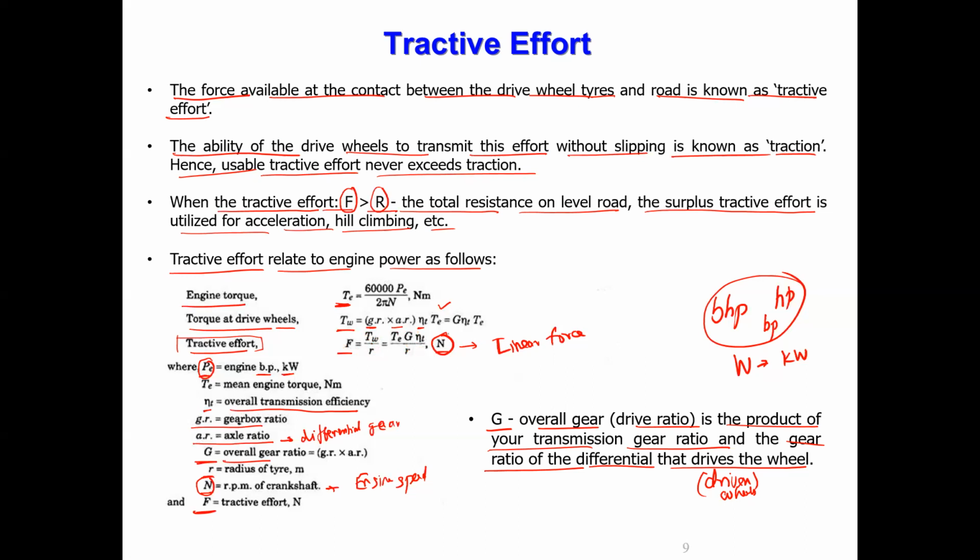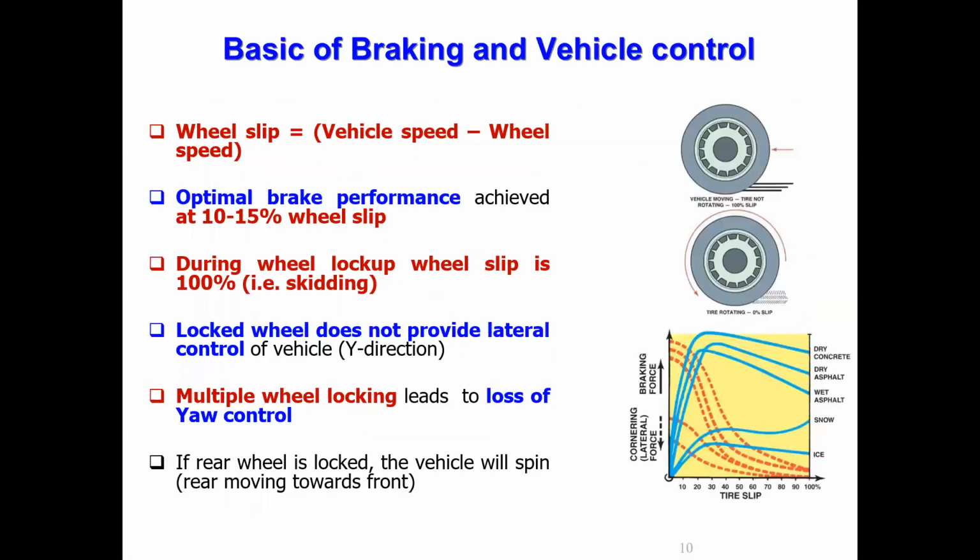Once we know the tractive effort, another important thing in ABS, what I call the basics of braking and vehicle control, is a term called wheel slip. What is wheel slip? Wheel slip is the difference between the vehicle speed and the actual wheel speed. Optimal brake performance will be achieved when wheel slip is around 10 to 15%. See here it is shown. What is the wheel slip?